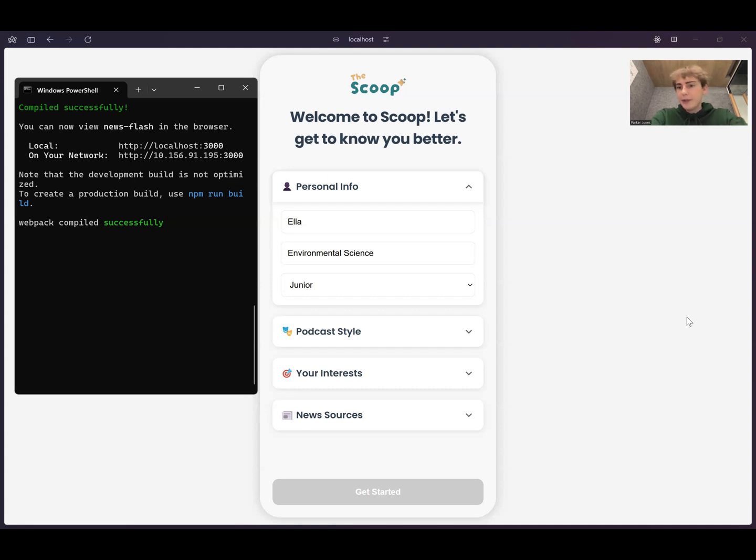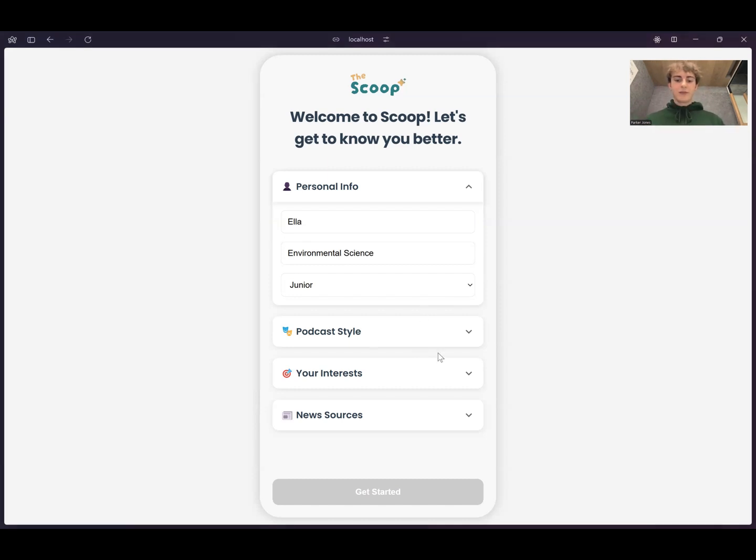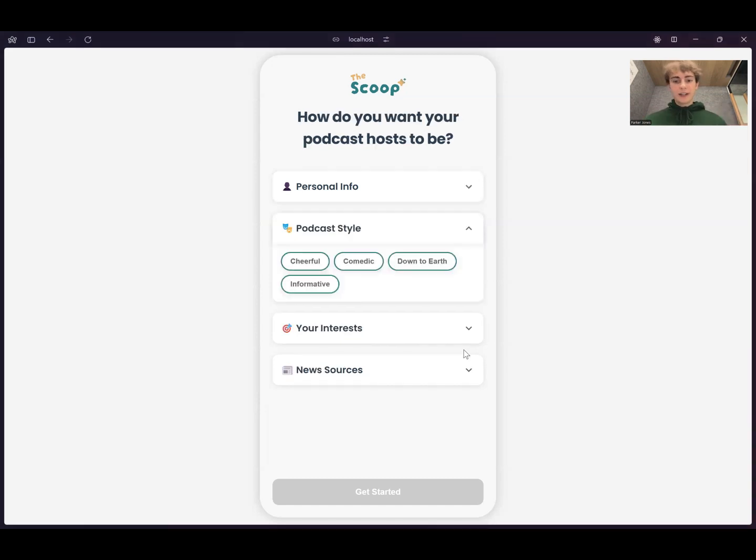And I've been going through this from the perspective of Ella, one of our user personas, and seeing what she might use the app like and what it would be like for her to do this for the first time. So she's downloaded it. She's put in her personal information here, and then she's got to do some preference things. So how would she like her podcast to be?